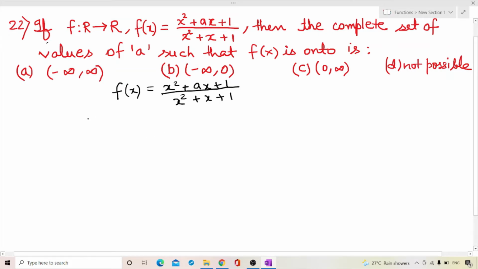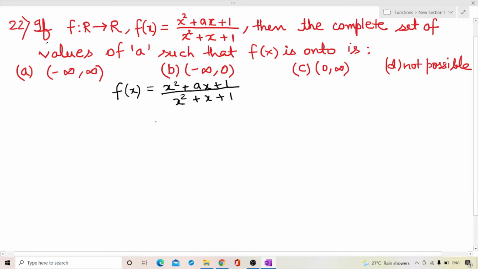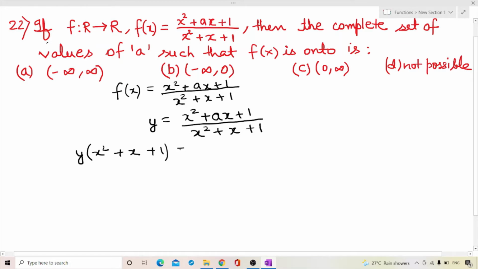So let us take this to be y. So y = (x squared + ax + 1)/(x squared + x + 1). Now cross multiply, we get y(x squared + x + 1) = x squared + ax + 1.